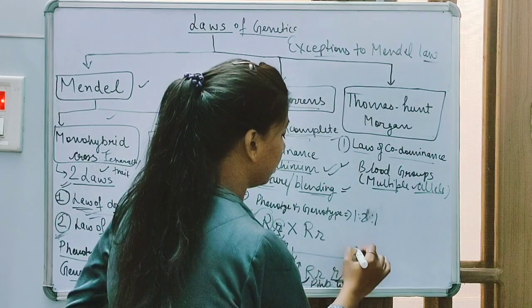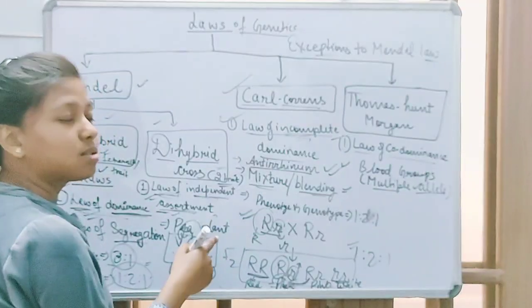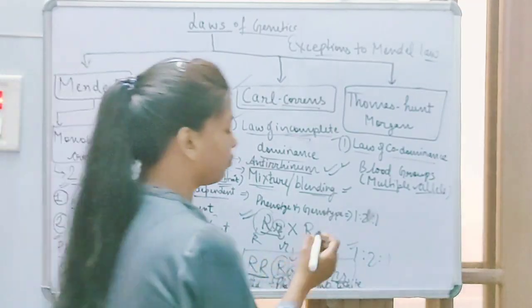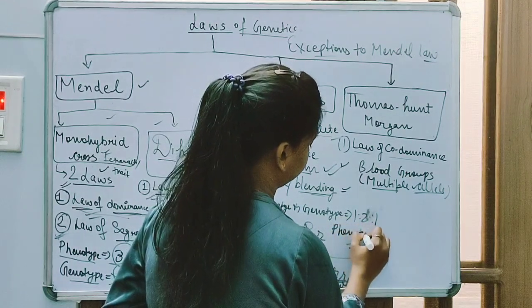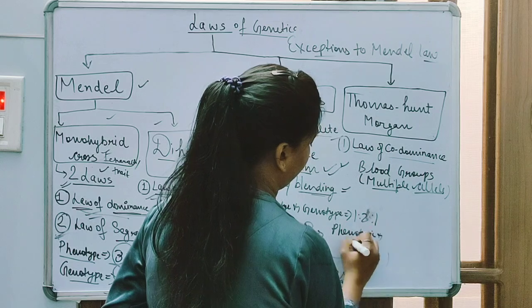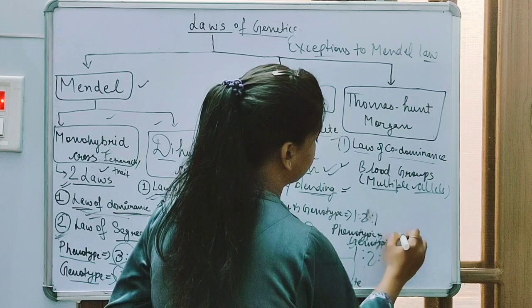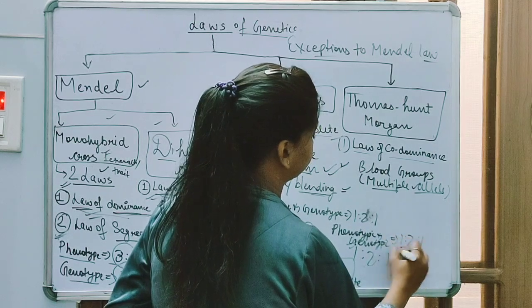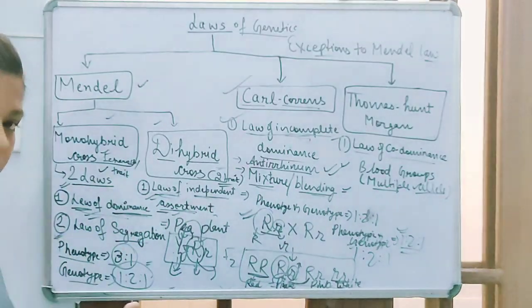And the ratio will be 1:1. In this law of incomplete dominance, the phenotypic and genotypic ratio is the same. So that is the law of incomplete dominance.